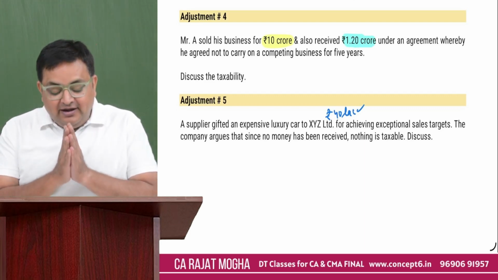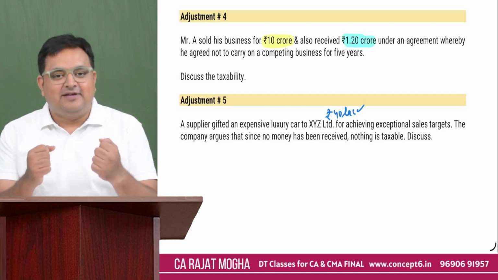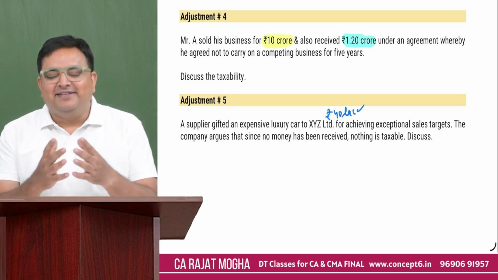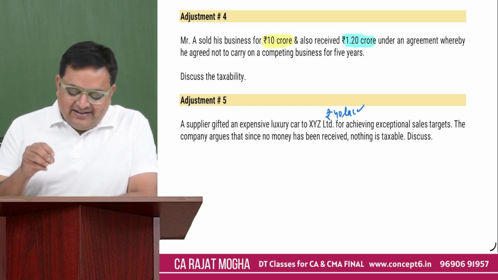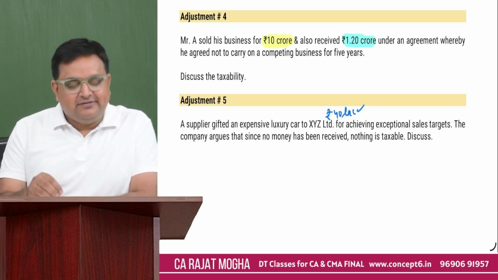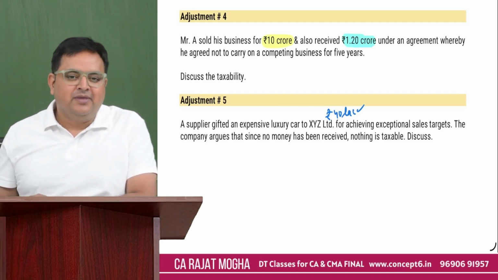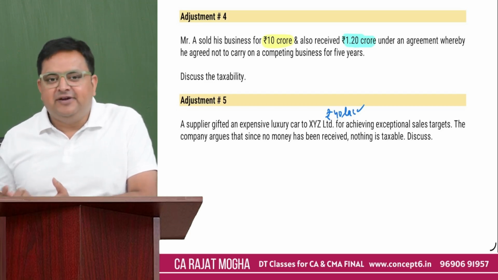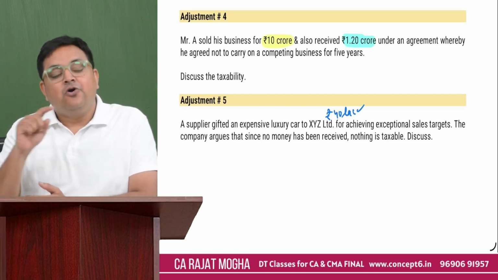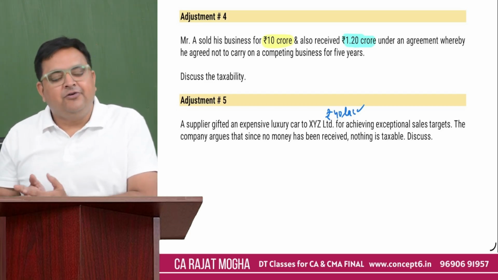Now the intelligent, smart examiner will ask, like me, that this company has brought this car into their business. So how much depreciation do you have to claim? We understand on a car it is generally a 15% rate of depreciation. On what amount, because they have received it for free?